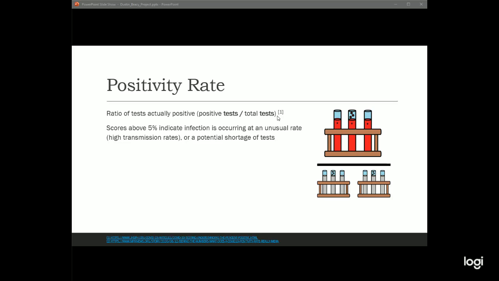The really big peak that you see at the beginning was because we were testing only the people that we were pretty sure had COVID-19 coronavirus, and so there was an unusually high number of positive tests because of that. Tests were in short supply.